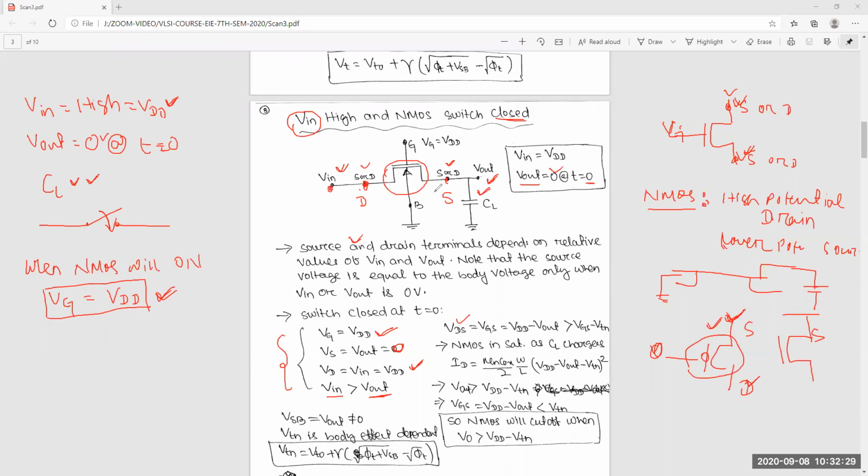So VDS is equal to VDD, and VGS is also VDD, because it is VDD minus Vout and Vout is 0. So whether VDS or VGS, both will be VDD. Yes or no?